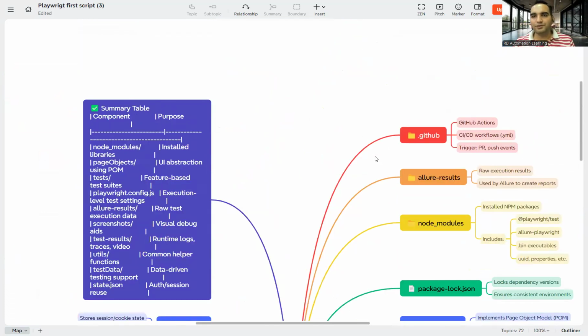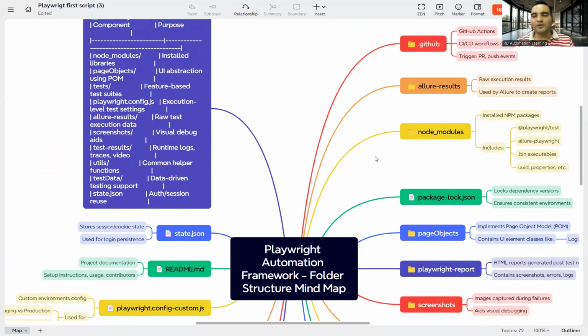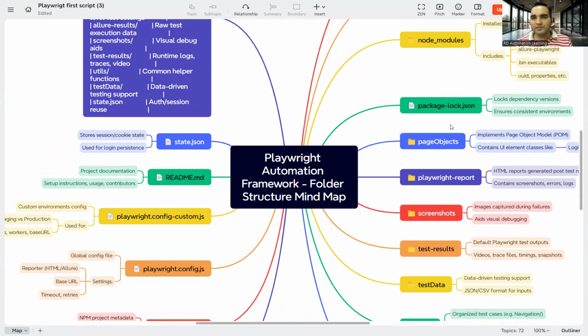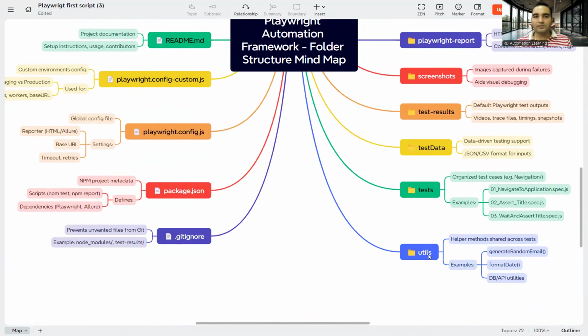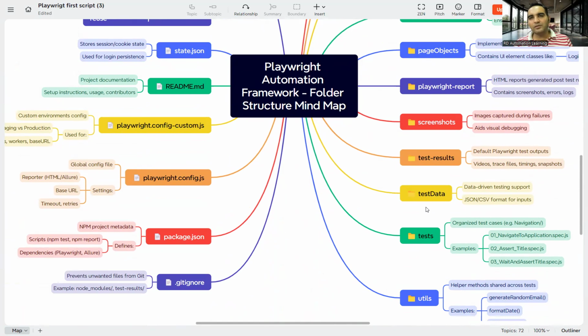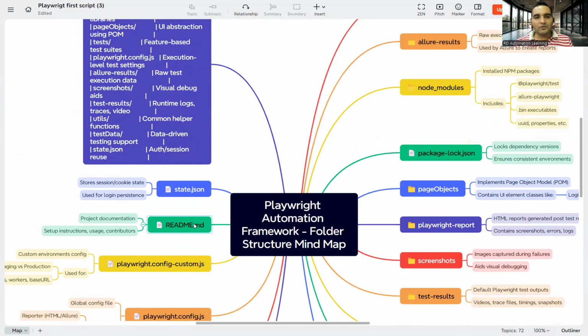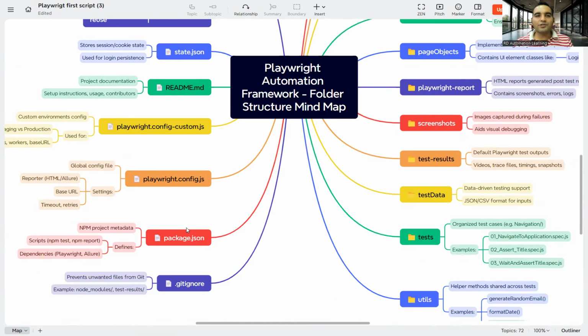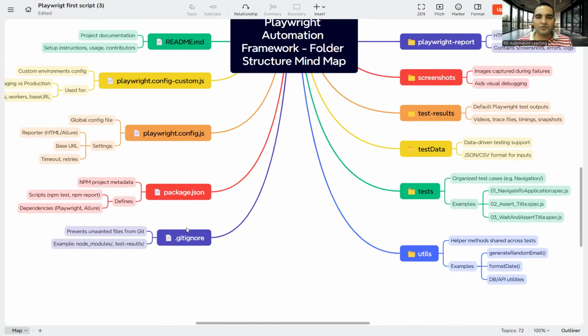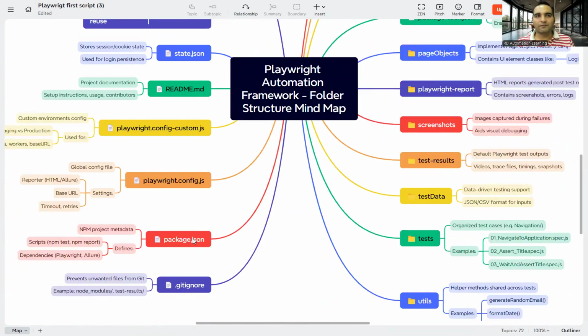We will have a quick revision. So we started with node_modules. You have Allure results, reporting mechanisms, GitHub. You have package-lock.json files. You have page objects. You have playwright-report. You have screenshots. You have test results. You have test data. You have test utils. See, all kinds of test related things I have kept together so that it is easier for you to remember things. Then you have state.json. You have readme files. You have playwright.config-custom.js, you have playwright.config.js, you have package.json, you have .gitignore files. So all these things will be a part of your framework itself.